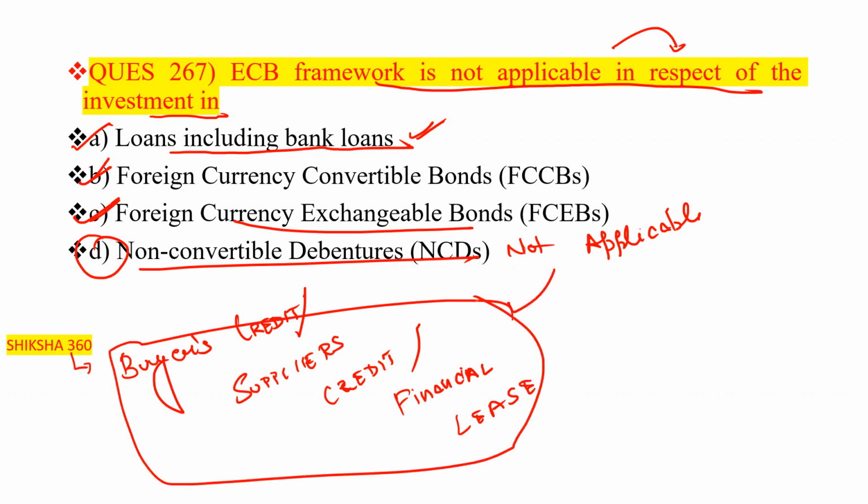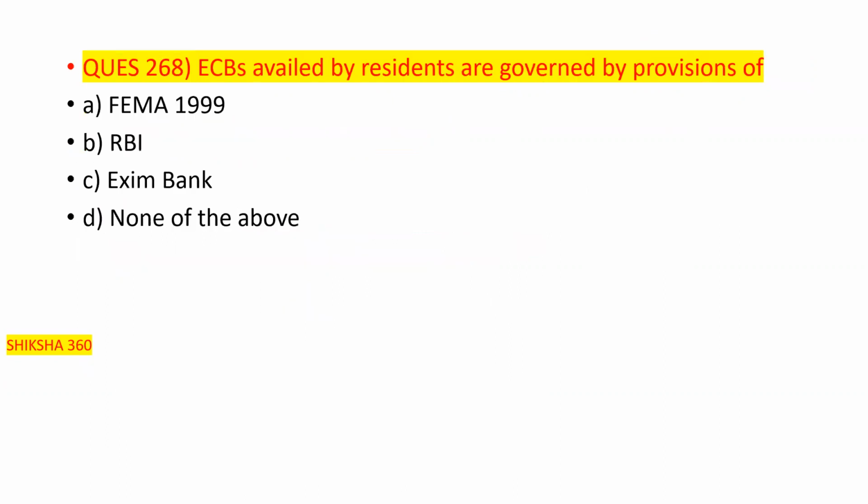Okay, now move to the next question. External commercial borrowings availed by the residents are governed by the provisions of: first one is FEMA 1999, second one is the RBI, third one is the Exim Bank, fourth one is none of the above.